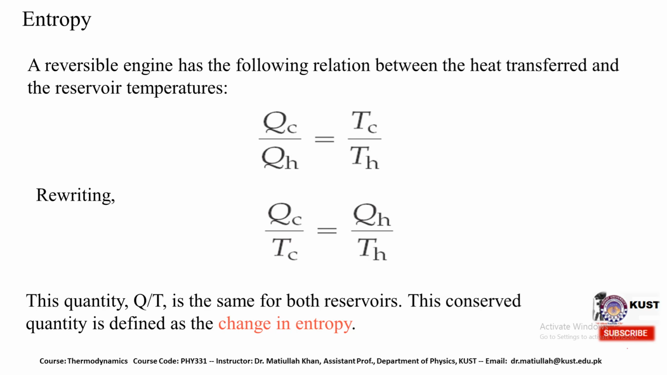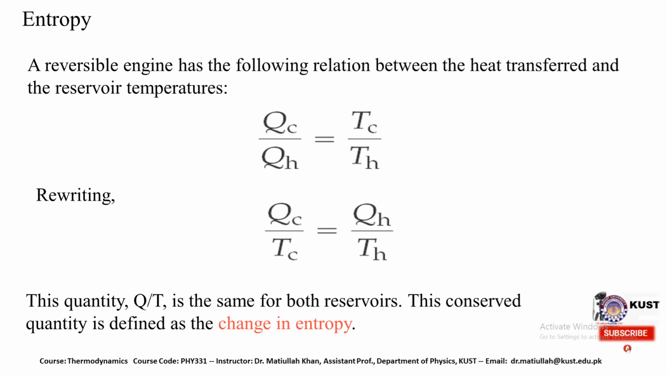Reversible processes are a type of ideal process where a system can come back to its initial state without losing any sort of energy, whereas all natural processes are irreversible processes. If we consider a reversible engine, then there should be the following relationship between the heat transfer between the heat reservoirs at different temperatures. QC divided by QH should be equal to TC divided by TH.